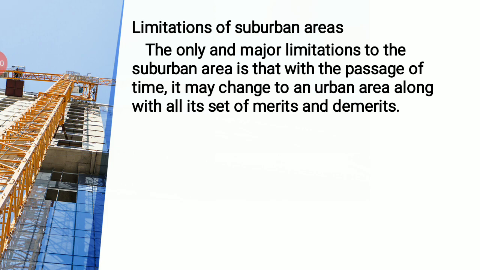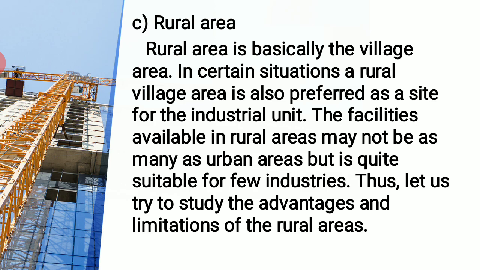We move on to the next part, that is known as the rural area. As you all know, I have been telling that when we select a particular kind of locality or community, the entrepreneur has 3 options.